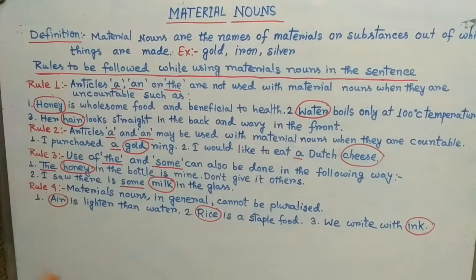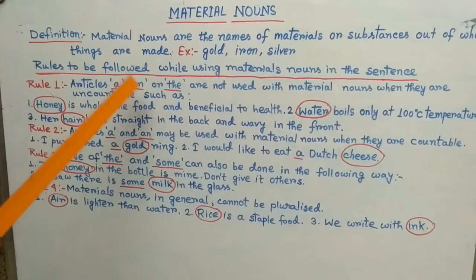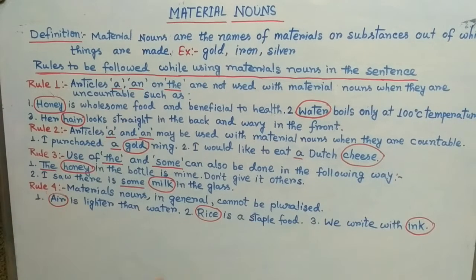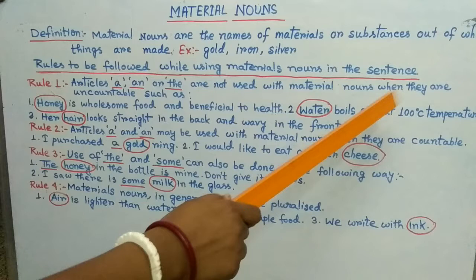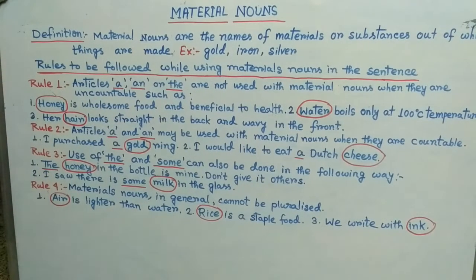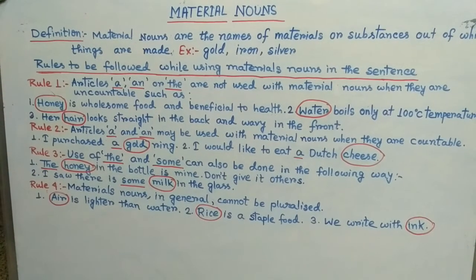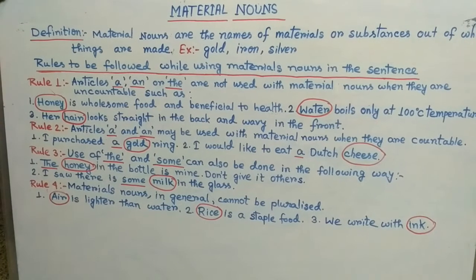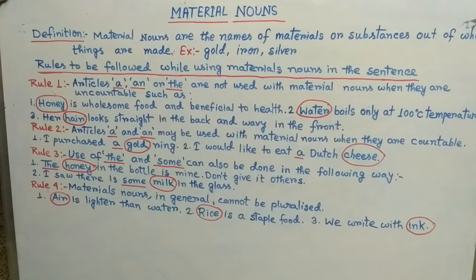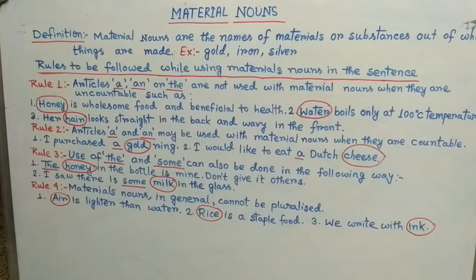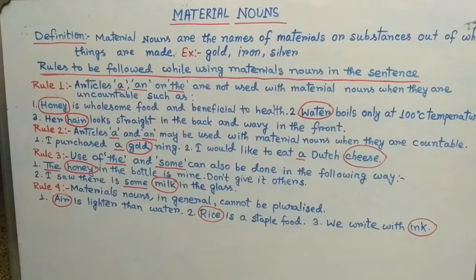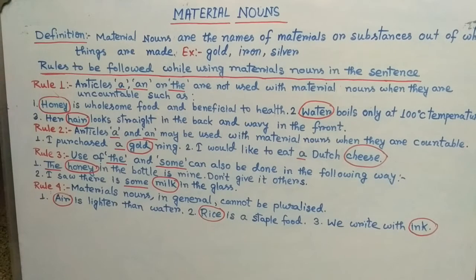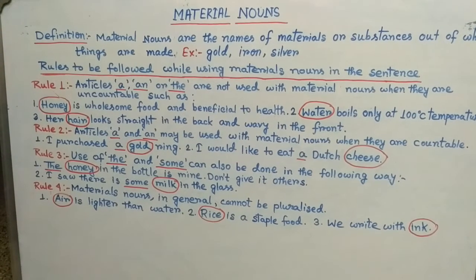Rule number 1: articles a, an or the are not used with material nouns when they are uncountable. Already we know material nouns are uncountable. We cannot count gold, iron, silver, milk, oil, honey, cement.